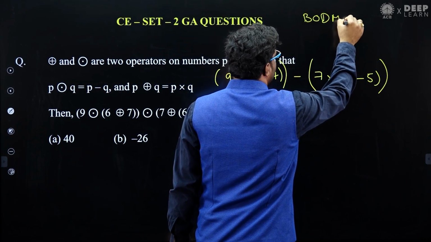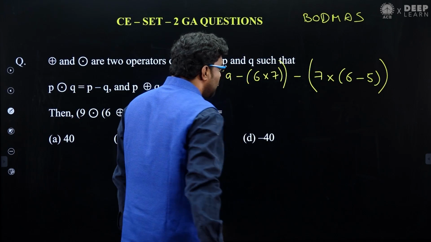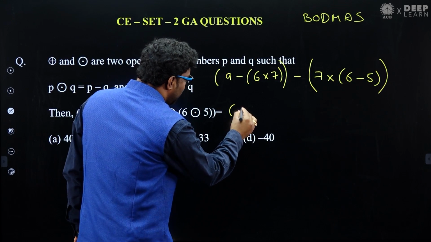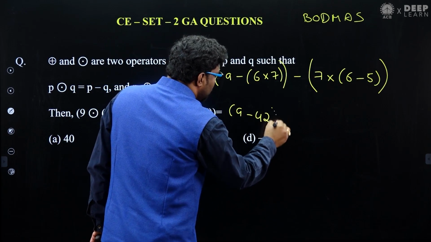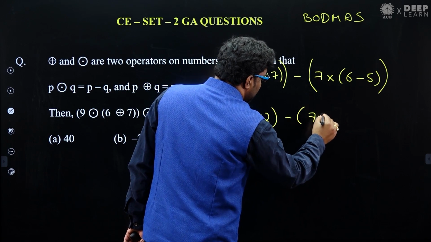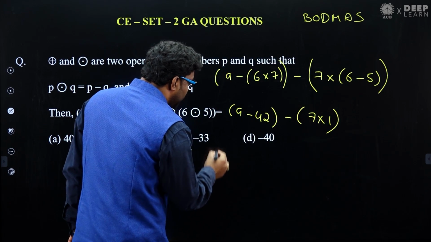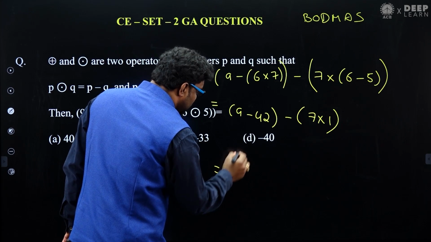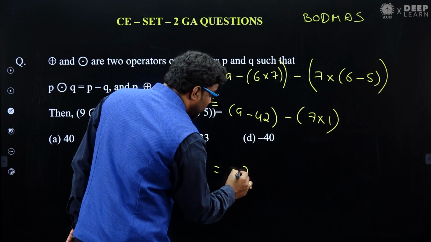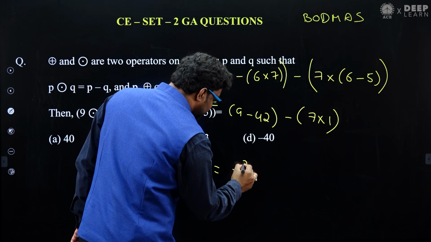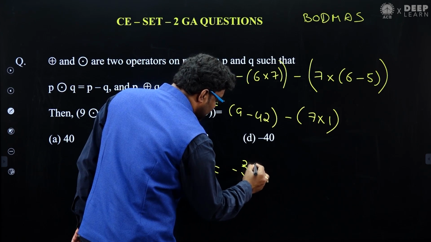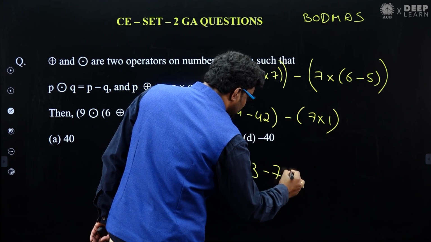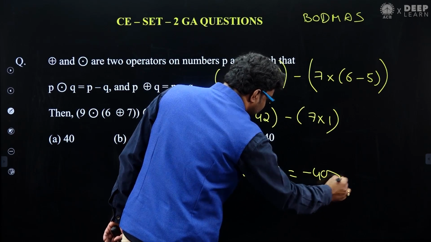Here 9 minus 42, then here 7 into 1. Then again performing inside brackets, this is minus 33, minus 7. Altogether we'll get minus 40, my dear friends.